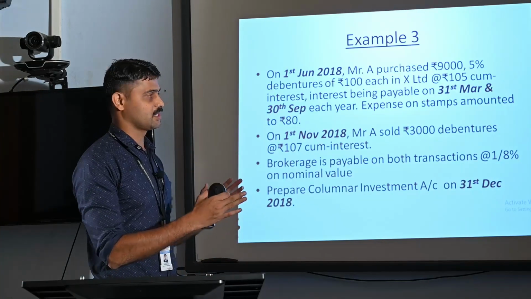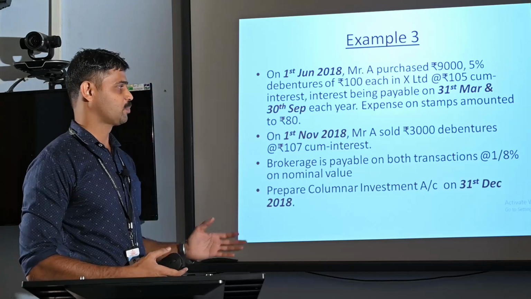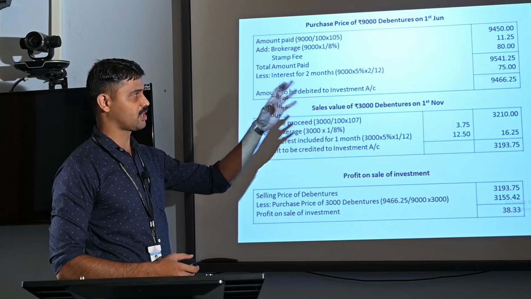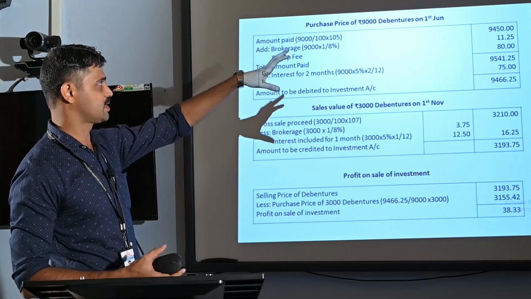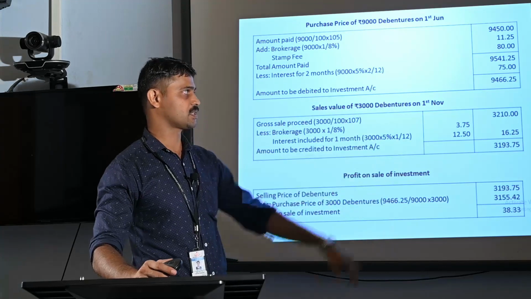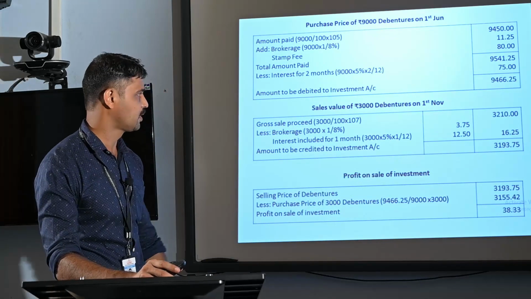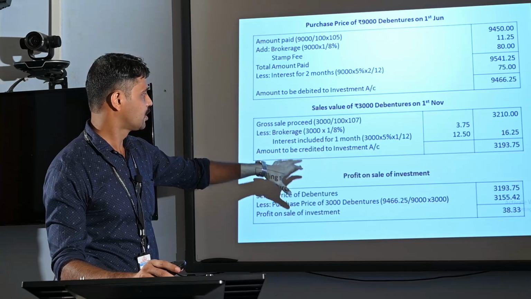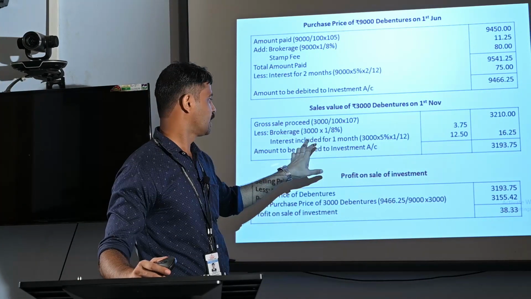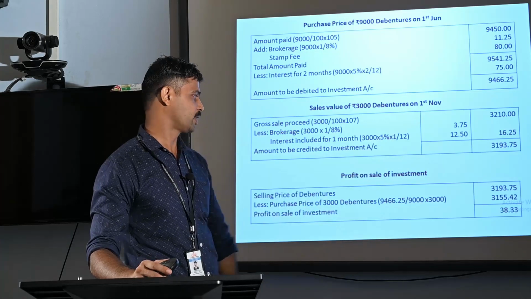Then we are discussing the same example as we discussed earlier, how to prepare a columnar investment account for this particular example. The same example, same calculations. While purchasing the debentures, interest is rupees 75 and cost of investment is rupees 9,466.25. On sale on 1st November, the amount credited to the investment account is rupees 3,193.75, and the interest included here is 12.5.